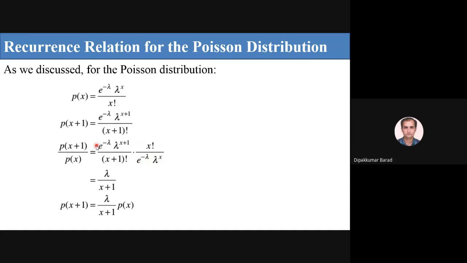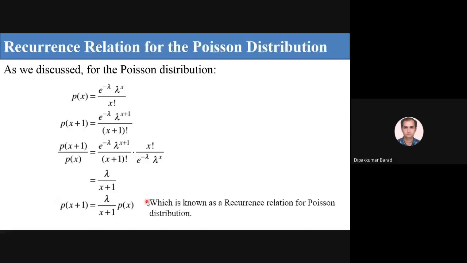If I cancel out e raised to minus lambda in numerator and denominator, I have x factorial upon x plus 1 factorial, which gives 1 upon x plus 1. And lambda raised to x plus 1 upon lambda raised to x gives lambda. So we get lambda upon x plus 1. And so I can say that p of x plus 1 is equal to lambda upon x plus 1 into p of x.